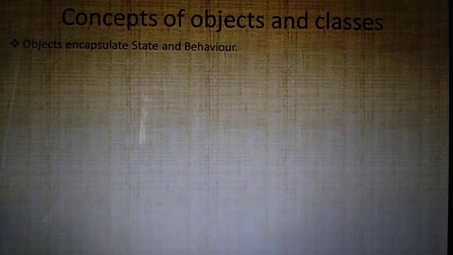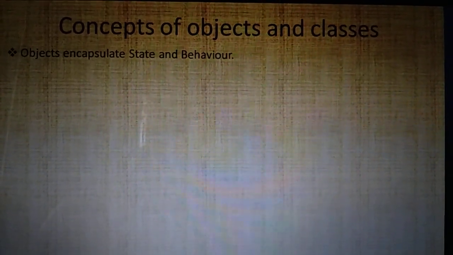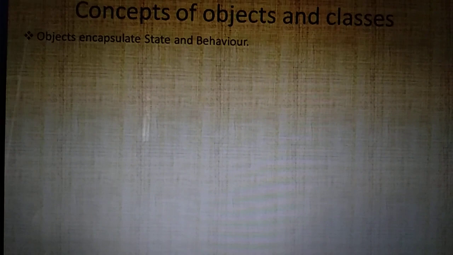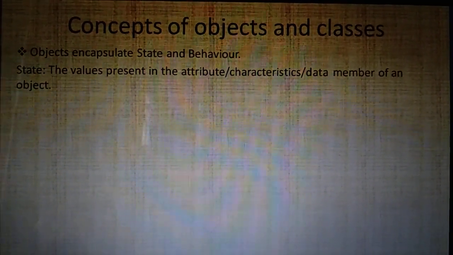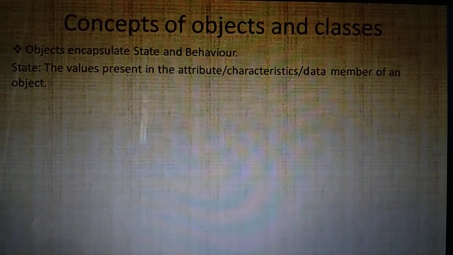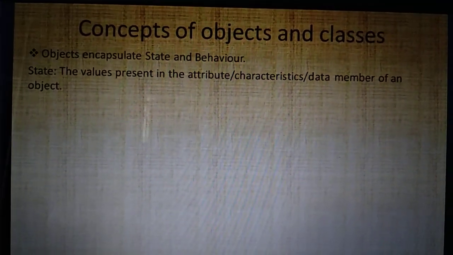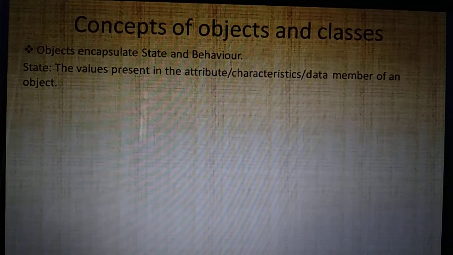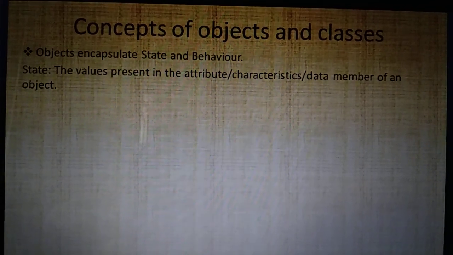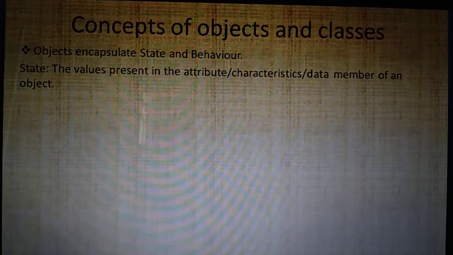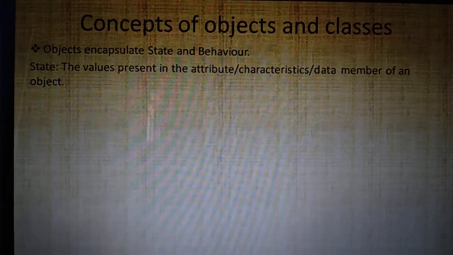You know that objects encapsulate state and behavior. Okay, objects encapsulate state and behavior. State means they are the values present in the attribute of an object. For example, if an object is having roll number as an attribute, then suppose roll number 101 is stored, then 101 can be called as the state of an object.